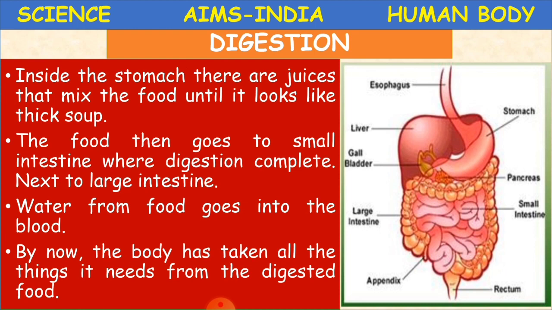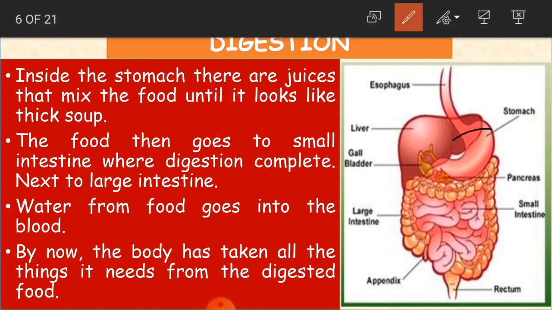Inside this stomach, we have some juices, and these juices are going to mix with the food we swallowed until it looks like thick soup. Soup, you know, children, tomato soup, rice soup, corn soup, vegetable soup. How will it be? It will be in a liquid form, a thick liquid substance, soup.